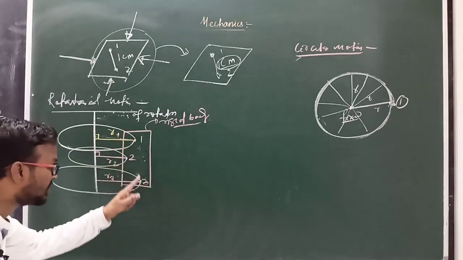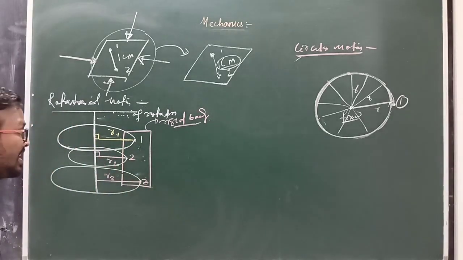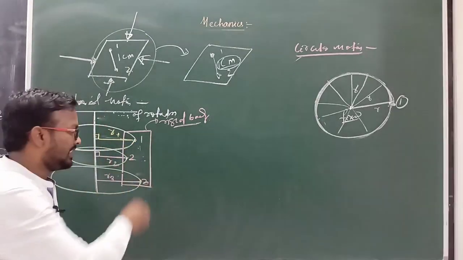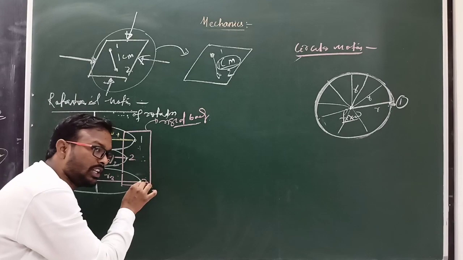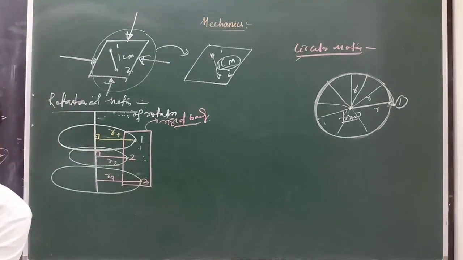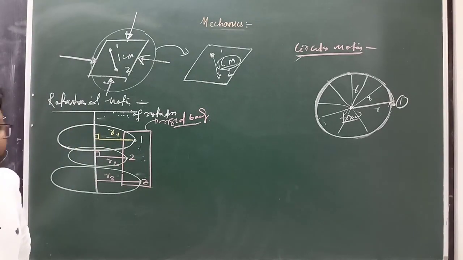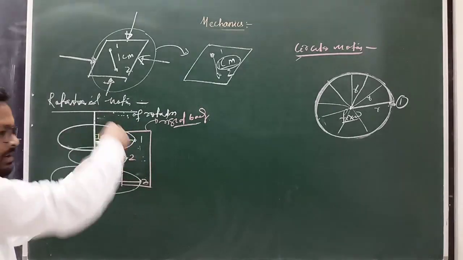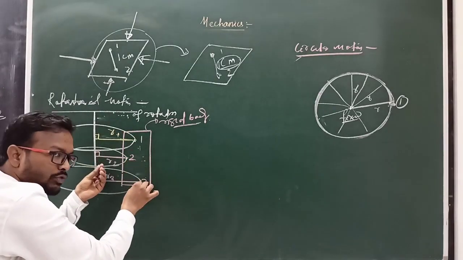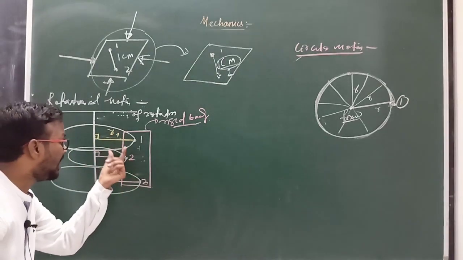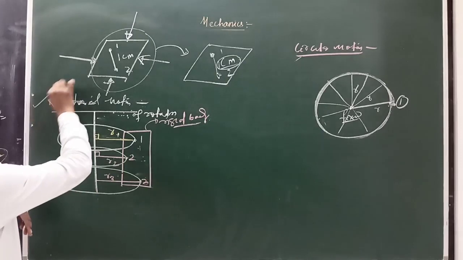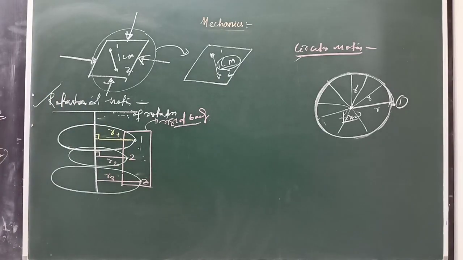Clear? This is known as rotational motion: each particle inside the rigid body makes a circular motion, so the total body rotates about an axis, but the particles make circular motion with different radii. That type of motion is known as rotational motion.